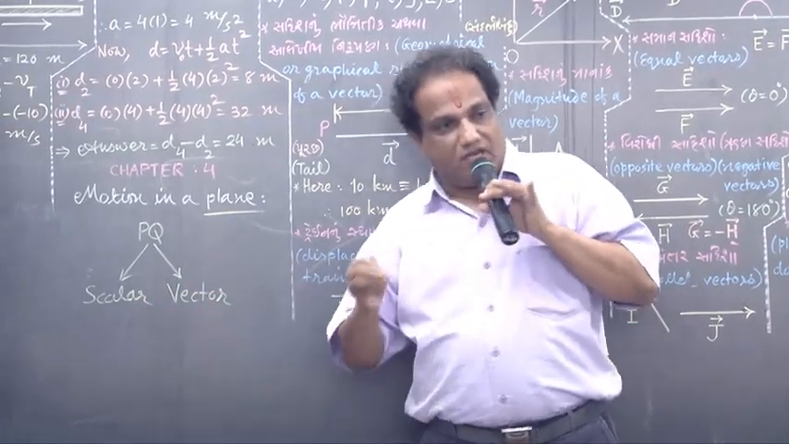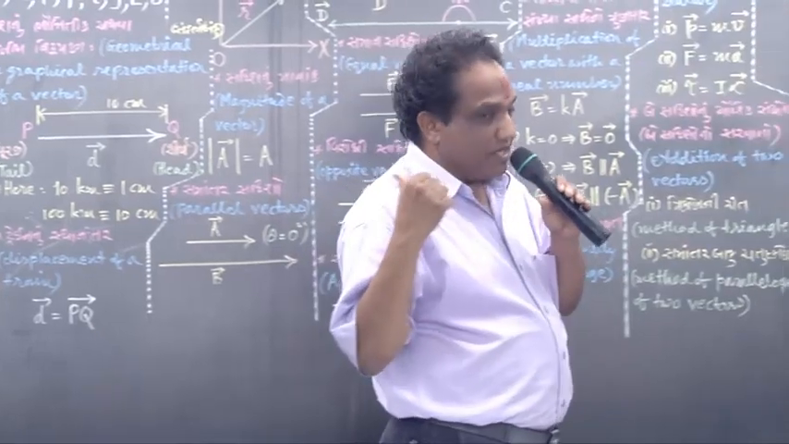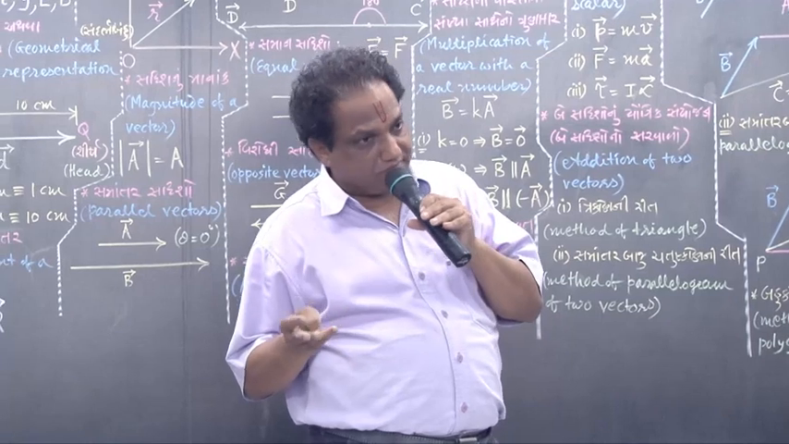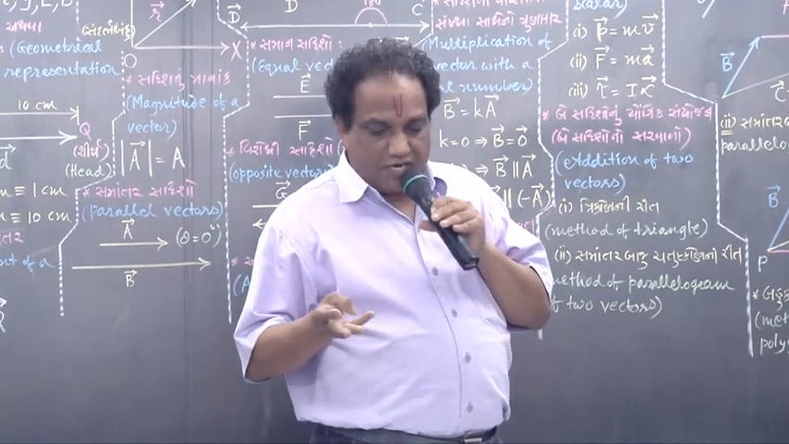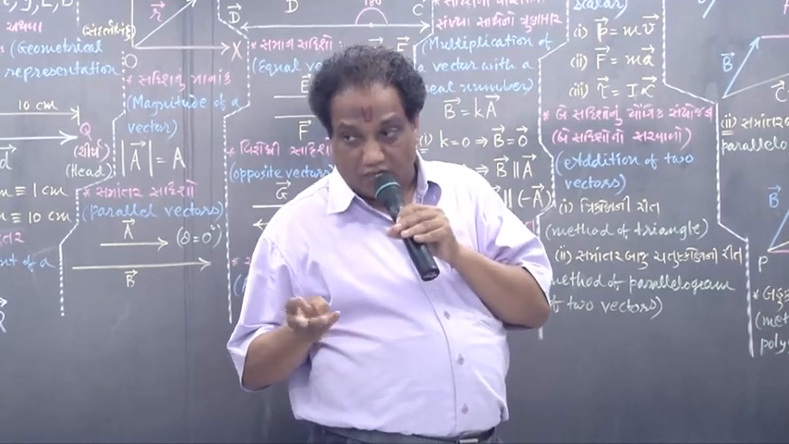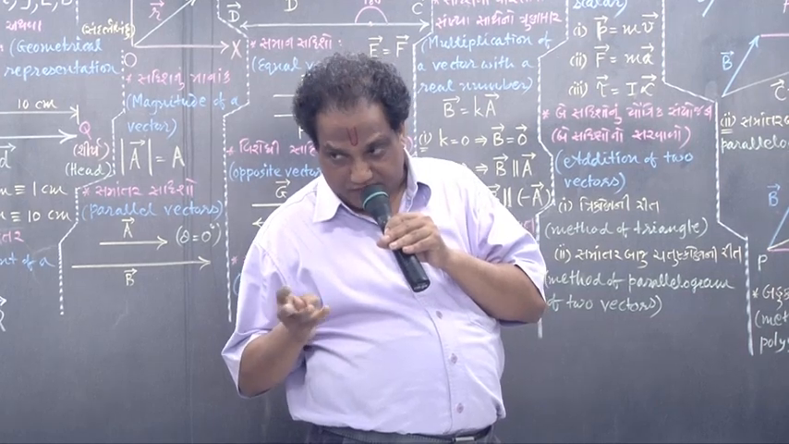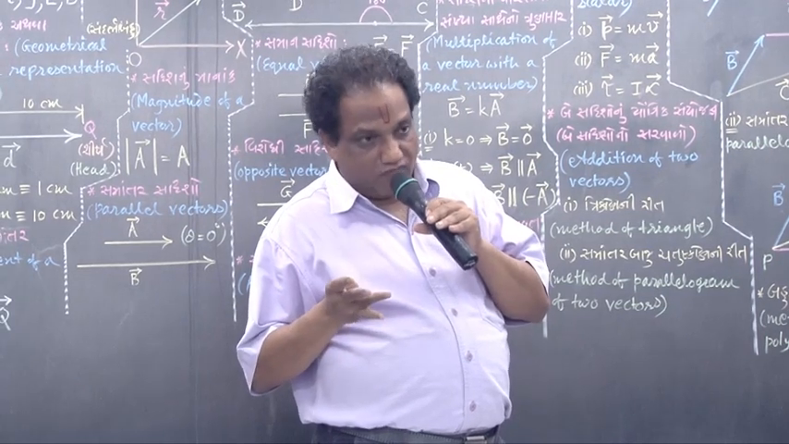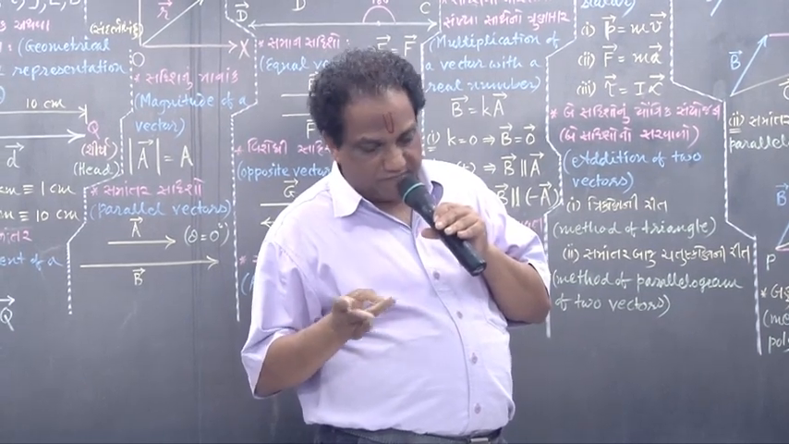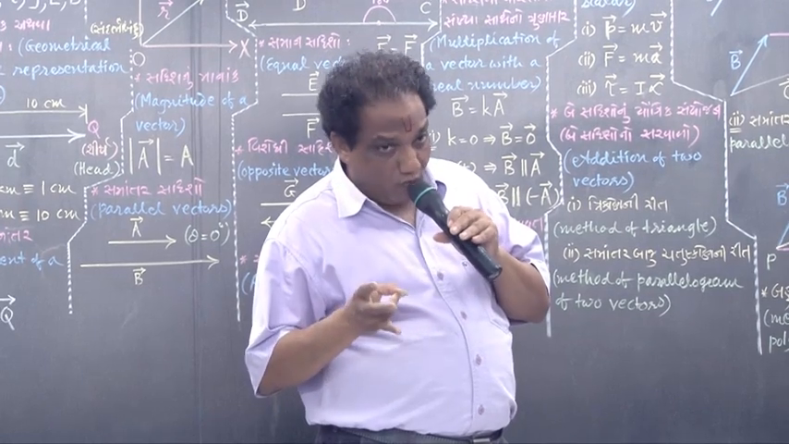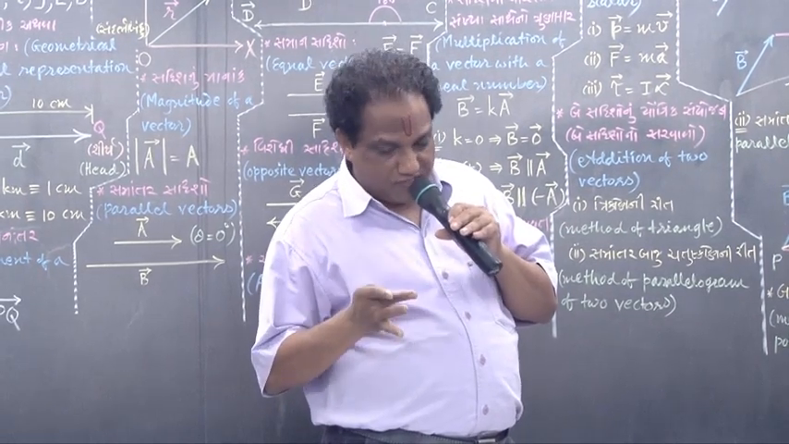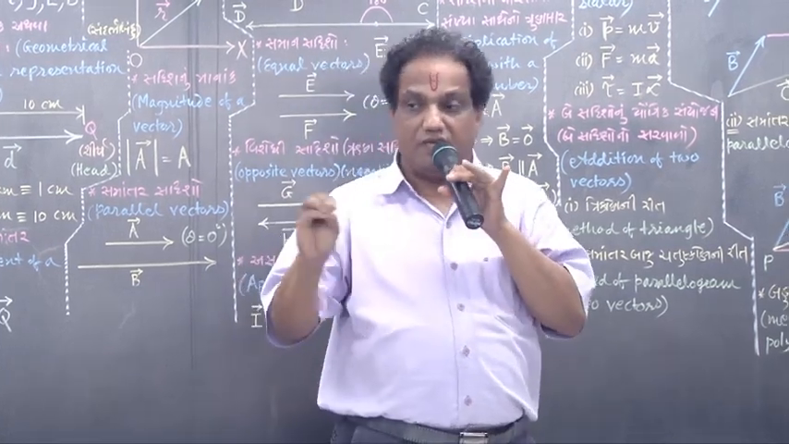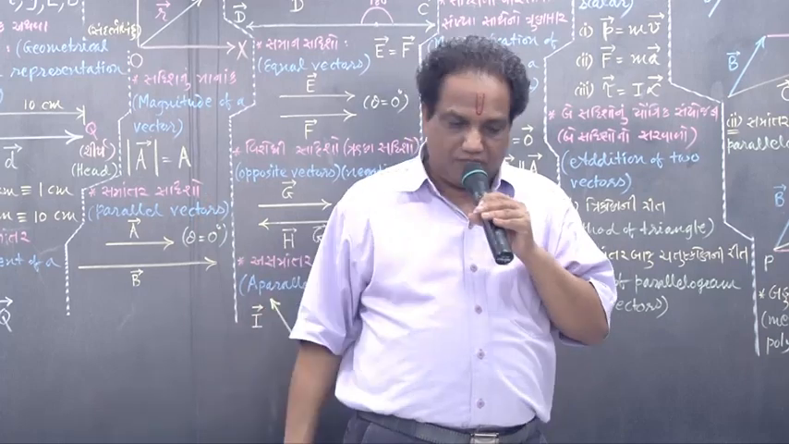There are various scalars which we are going to study in physics. First, time is a scalar quantity. Distance, not displacement, distance I am speaking. Then mass, area, volume, density, temperature, work, then flux, then potential. All these quantities are scalars. Write down the examples.